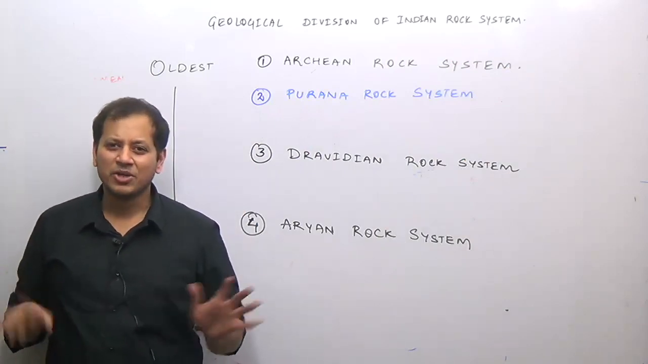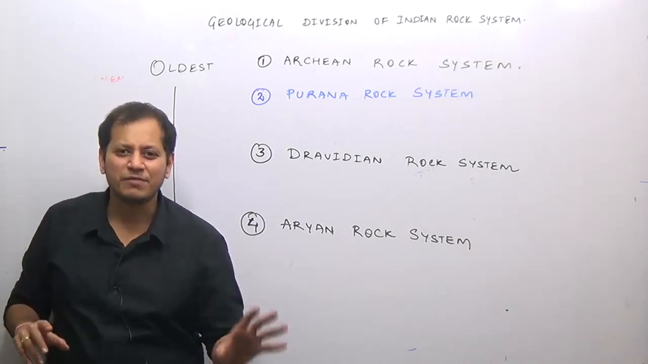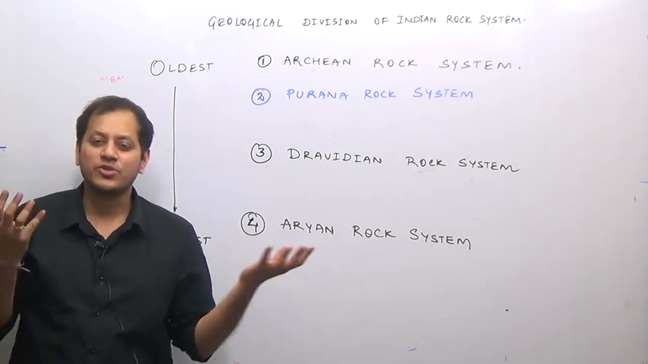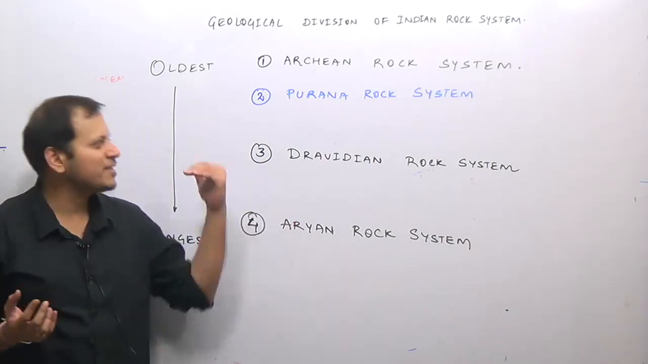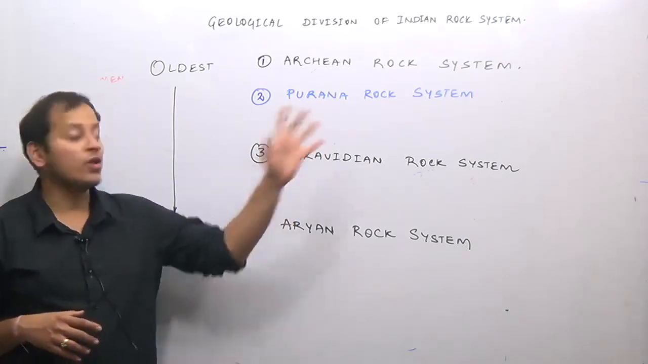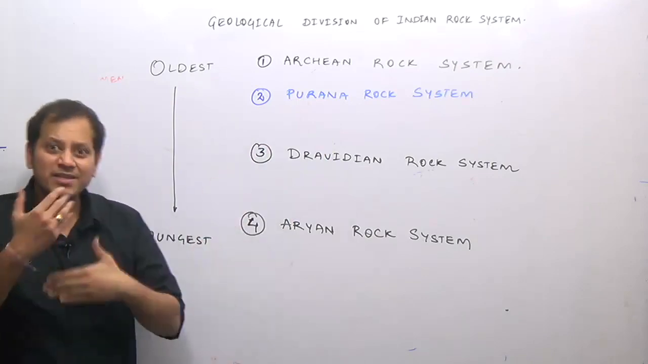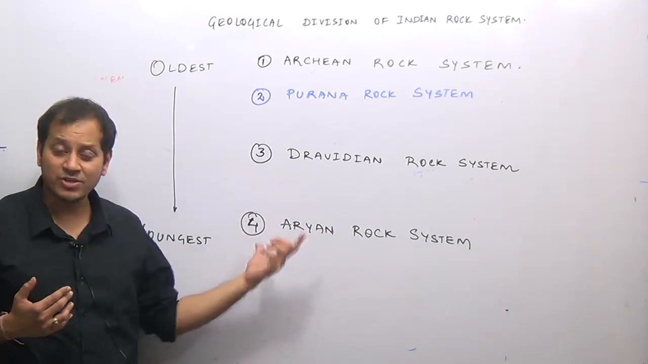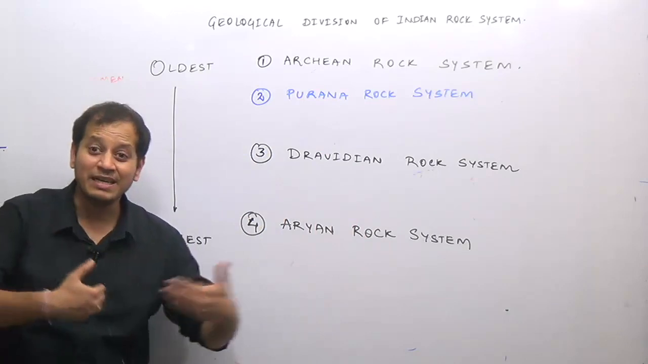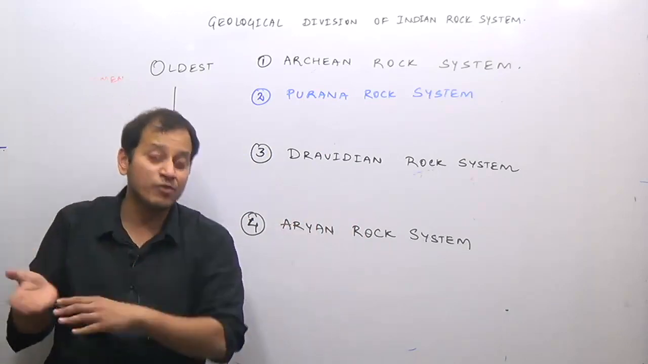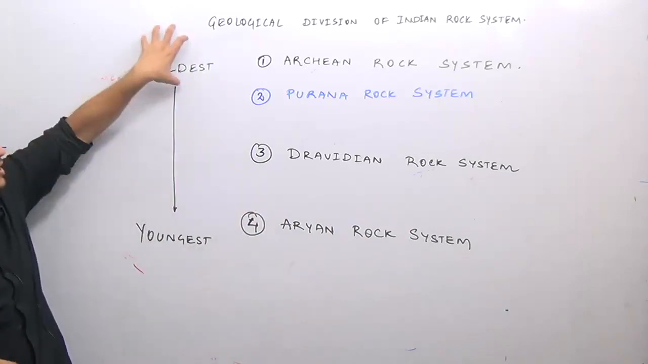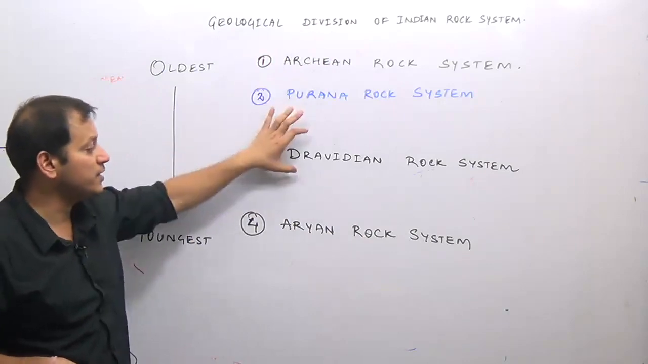How to remember it? Don't mug up. Just try to understand the meaning of each and every word. Archaic means very old. So the Archean rock system is the oldest rock system in India. After that, Dravidian is older in history than the Aryans, and the Puranas are older than the Dravidians, so the Purana rock system comes before. Civilization-wise, the Aryans were the youngest, so the youngest rock system in India is known as the Aryan rock system because they were the later invaders. The people who were in India before the Aryans were the Dravidians, so we have the Dravidian rock system. Thus, the oldest rock system in India is Archean, then Purana, then Dravidian, and then Aryan.